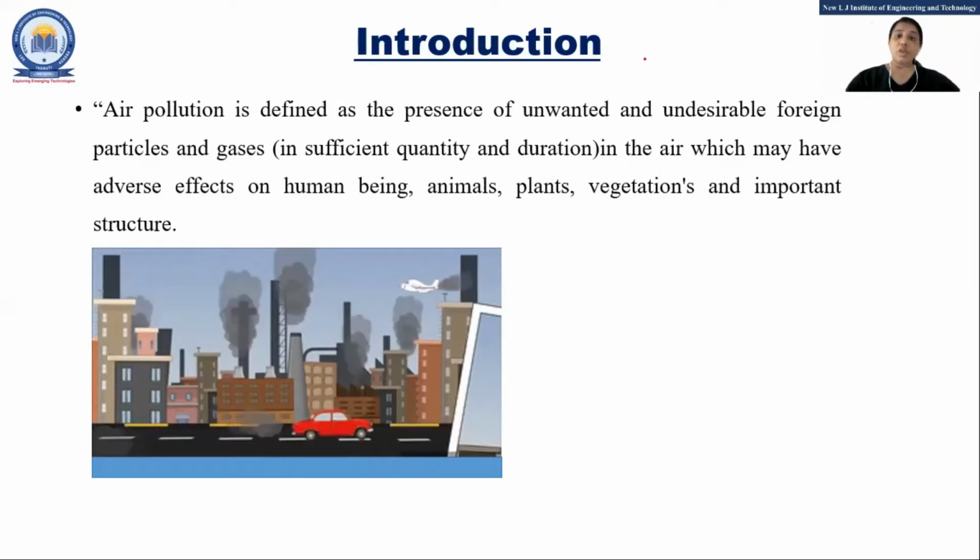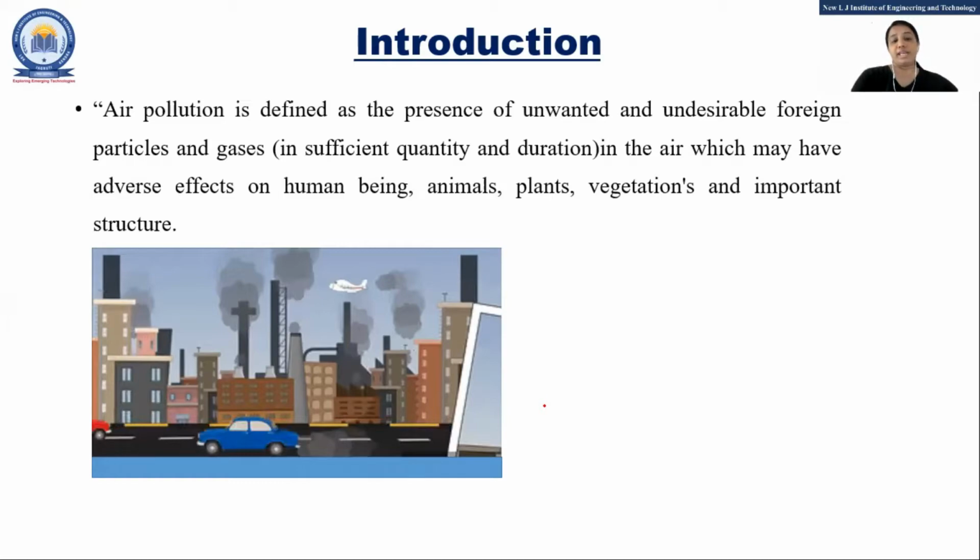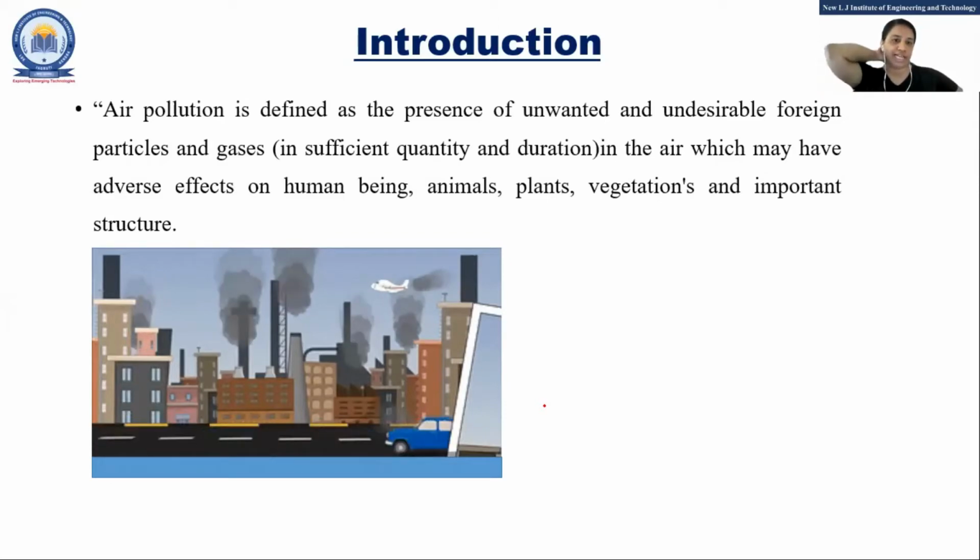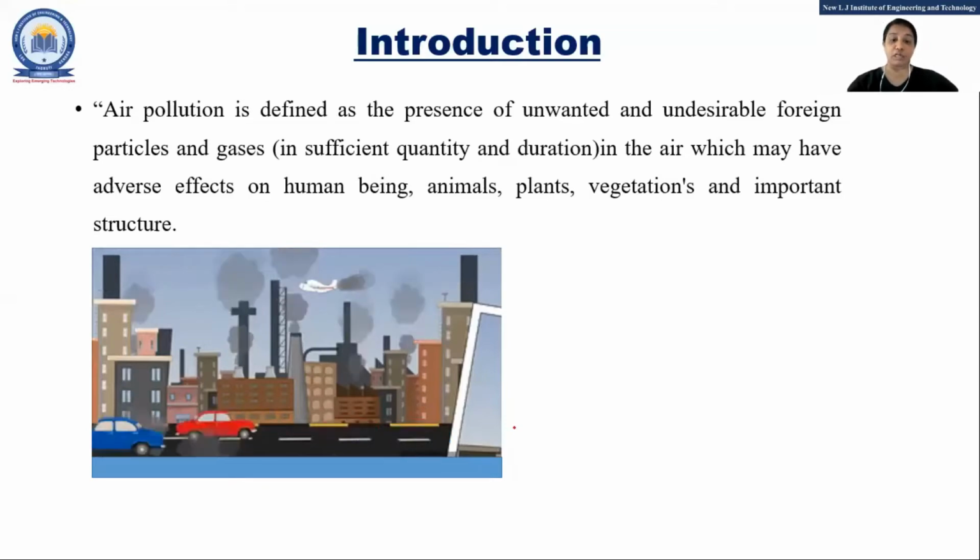So what happens? How to control it? Air pollution is because of what? Can anyone tell me? It can be either through human causes. Again, it can be classified in this way, right? Natural and man-made. So which man-made things are there due to which the air gets polluted quickly?